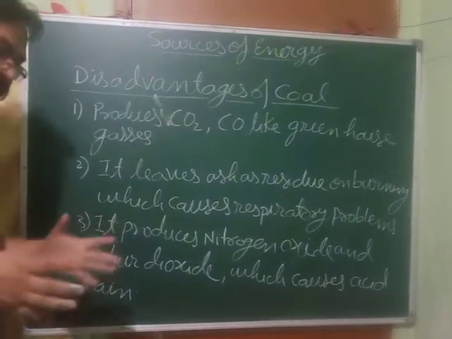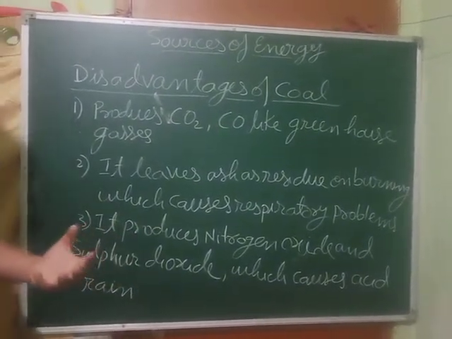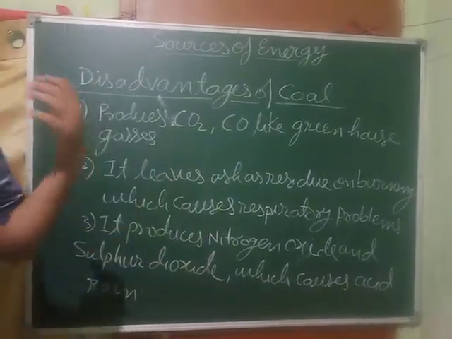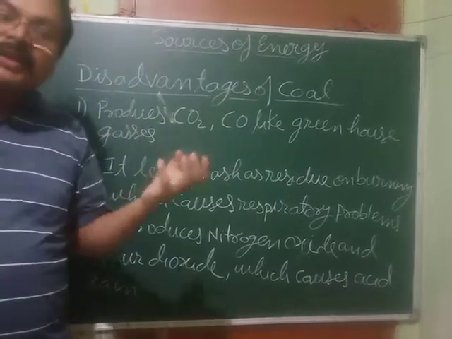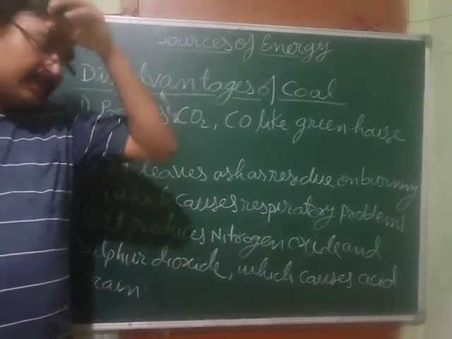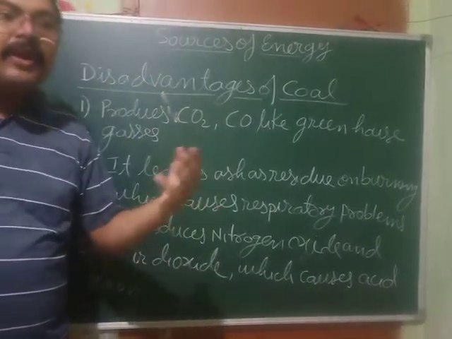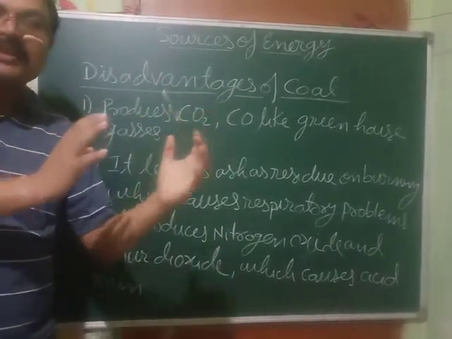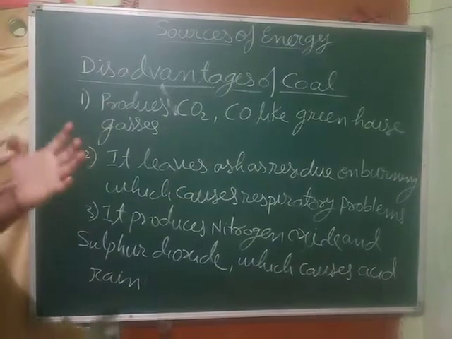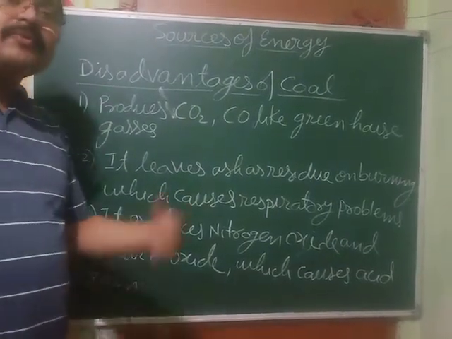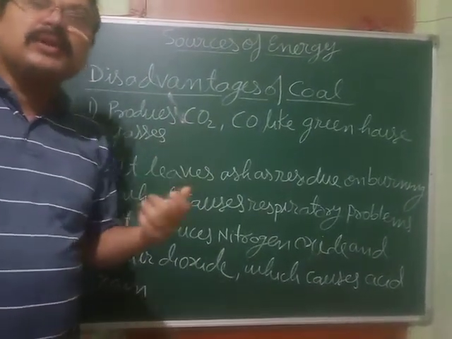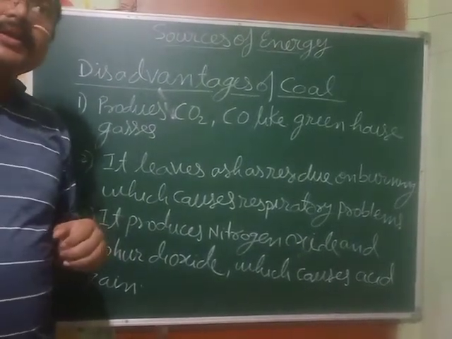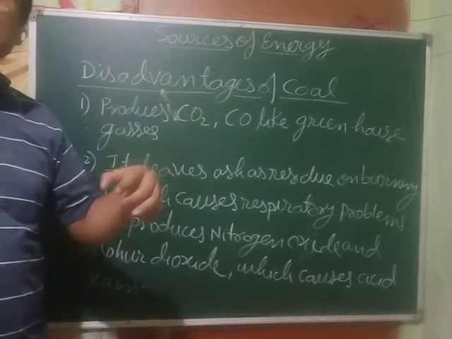These are gases which, when present in the atmosphere, absorb the infrared rays coming from the sun, and don't allow the infrared rays to escape. So infrared rays remain inside these gases for longer. Infrared rays are also called heat waves, so they carry heat with them, and that heat is absorbed by that gas.